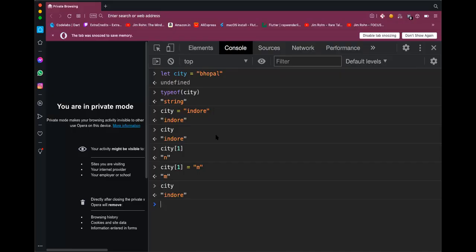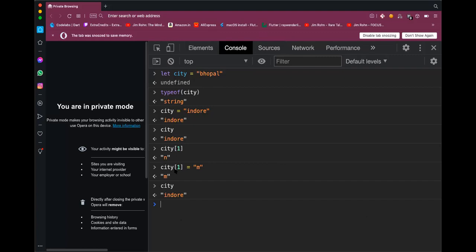I'm going back to the... So this is how I reassigned the entire string to this city from Bhopal to Indore. So this is called immutable. So this was the first property of a string in JavaScript.